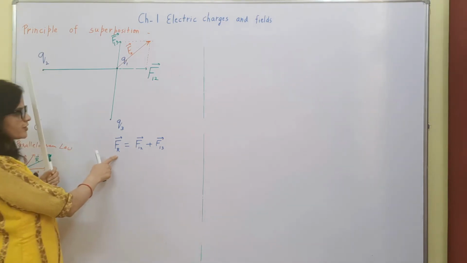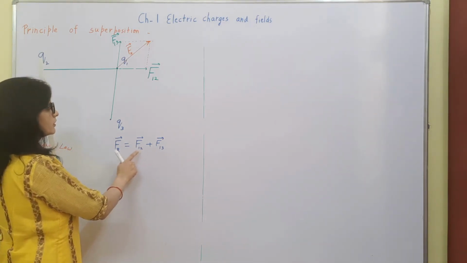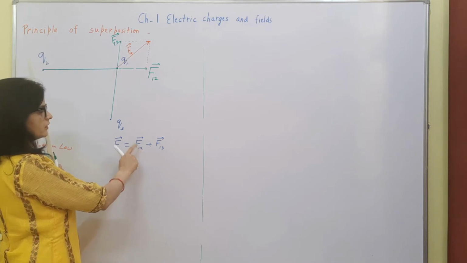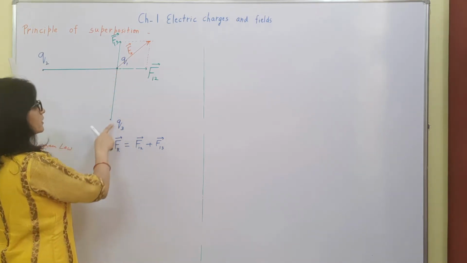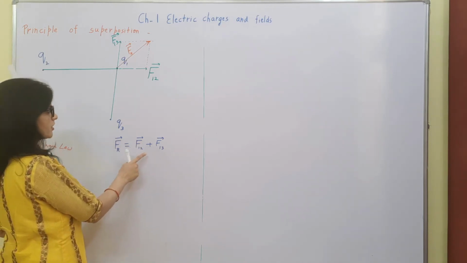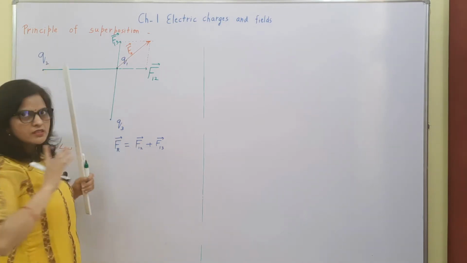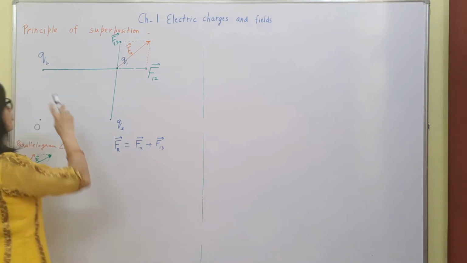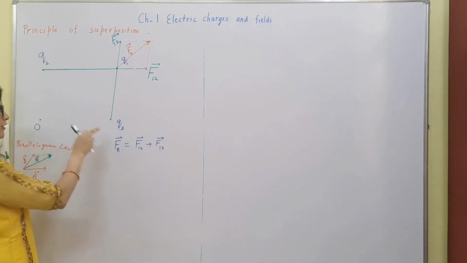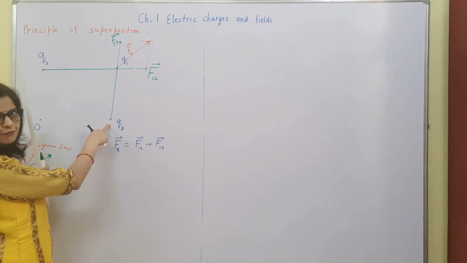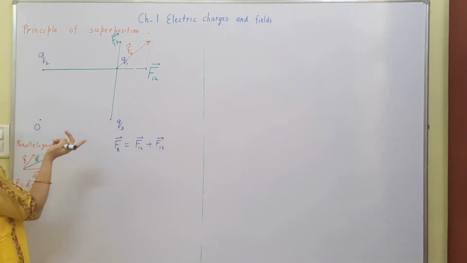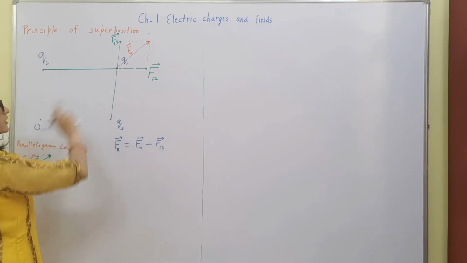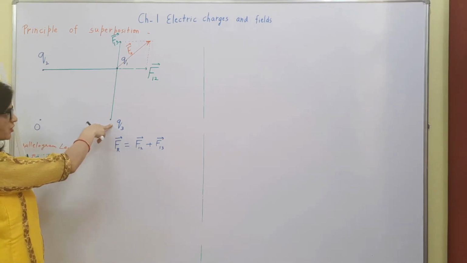so the net force is the vector sum of the force between the first charge and the second charge and the force between the first and the third charge. So this is the vector sum. This is the principle of superposition, and the force between 1 and 2 is unaffected by the presence of this third charge.